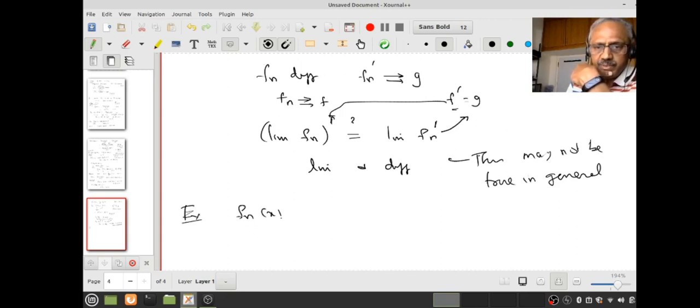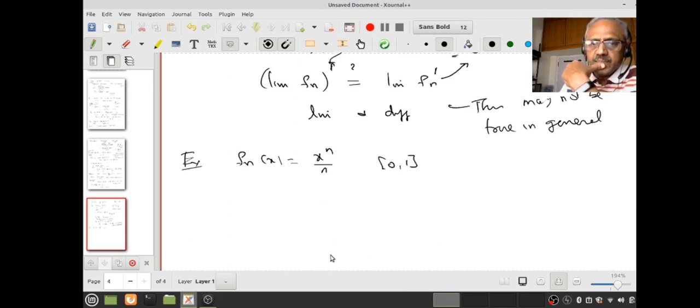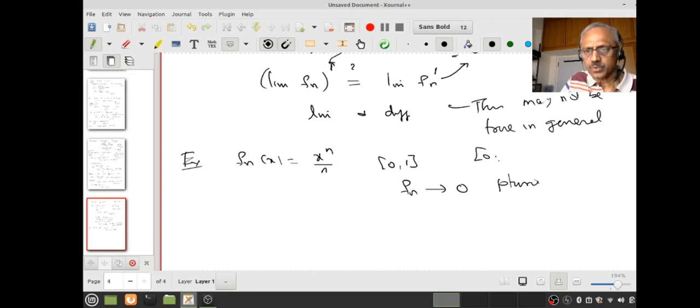Let us define fn of x equal to x power n by n on the interval 0, 1. Then fn converges to 0 pointwise. That is very easy for you to prove, because you already know x power n converges to 0 on the interval 0 to 1 pointwise, and fn of 1 will be 1 by n, that also goes to 0. Therefore this goes to 0 pointwise on the interval 0, 1. Is that okay?